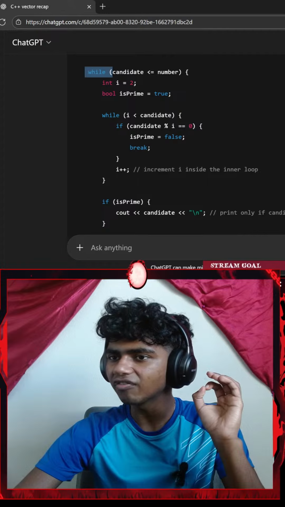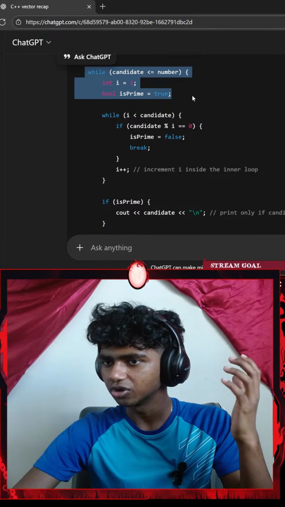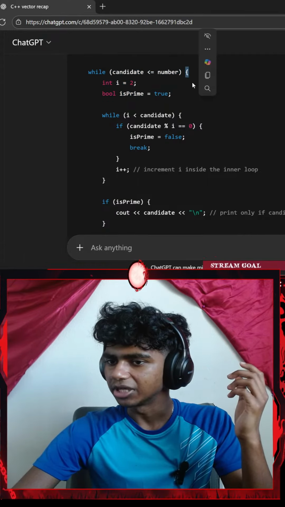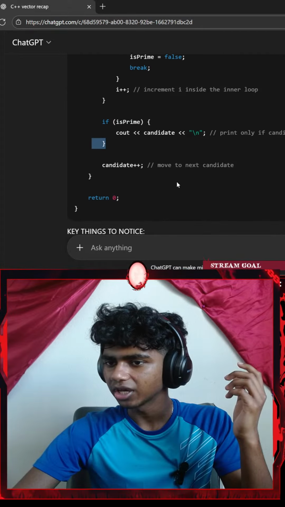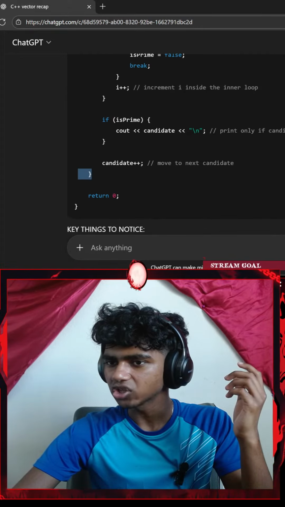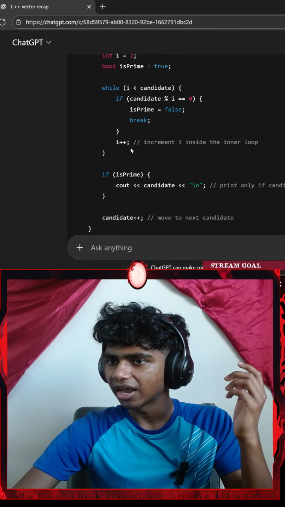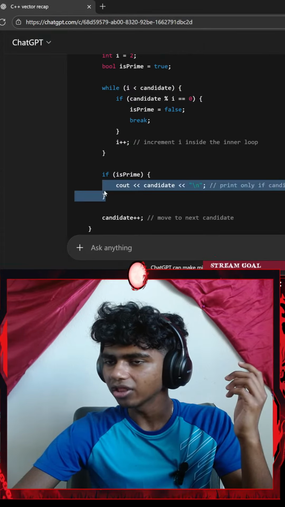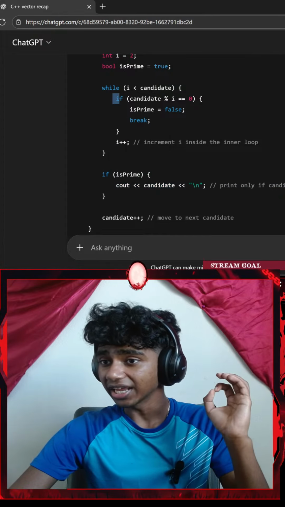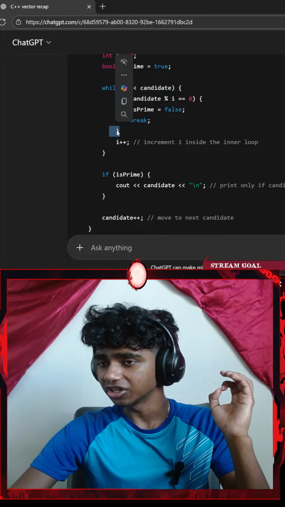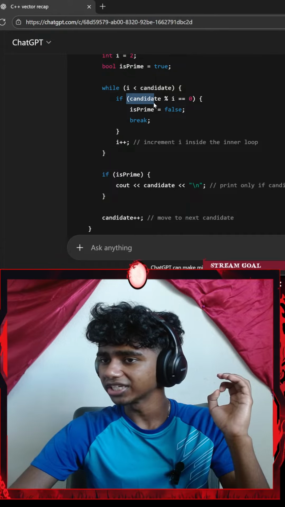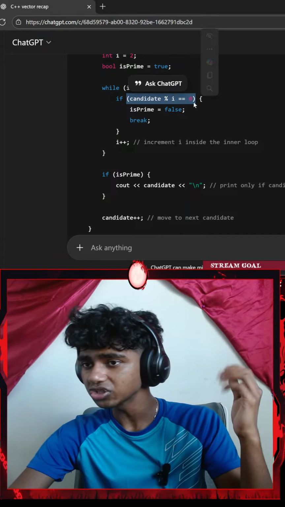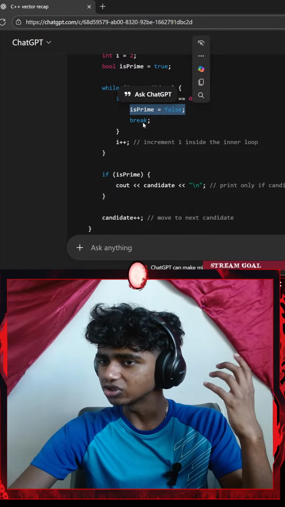First we have an outer while loop that begins there and ends all the way here. No, it ends all the way here. And then our inner while loop begins right here and ends all the way here. We added an if statement that ends right here. The conditions are if our candidate modulus i equals 0, or is prime equals false, and we break.